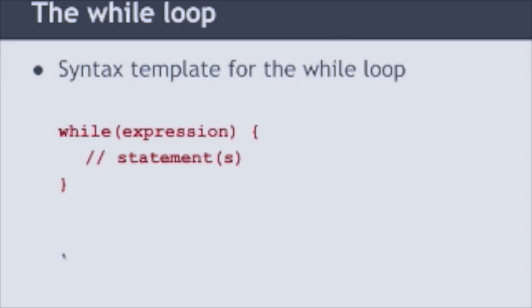Now, as for the if statement, it's possible to have a while loop that doesn't have curly brackets for the loop body if we only have one statement here. But our style will be to always have curly brackets, even when we don't necessarily need them, and that will prevent us from making an error. Okay? So in our situation, we're always going to include the curly brackets, even if there's only one statement after the while.